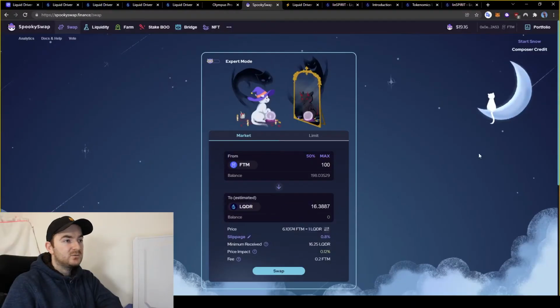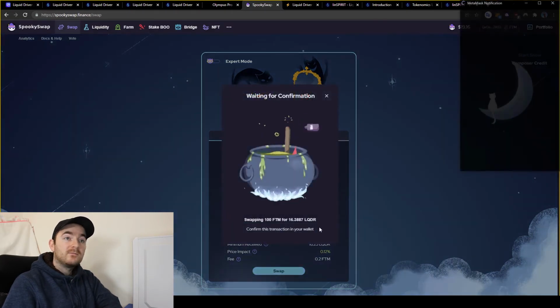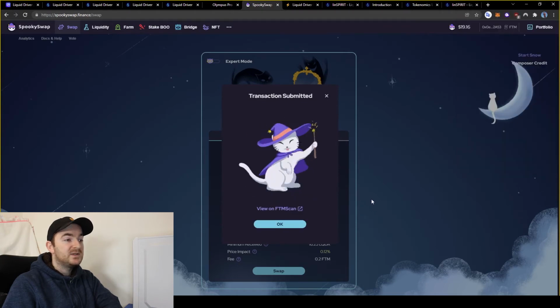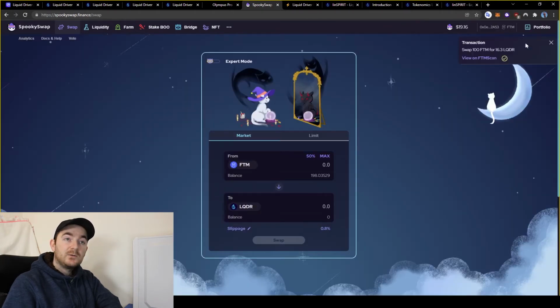So here we have Spooky Swap, so I'm going to swap 100 Phantom for 16 Liquid Driver tokens. So press swap, waiting for confirmation, sign the transaction, submitted, and this should be done in a matter of seconds. So here we go, a couple of seconds later, 100 Phantom swapped for 16 Liquid Driver tokens.